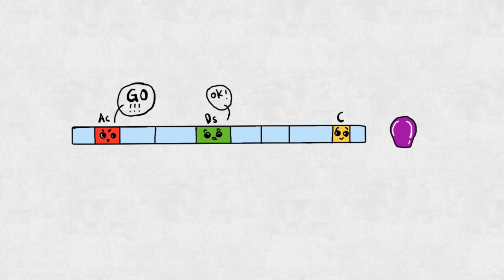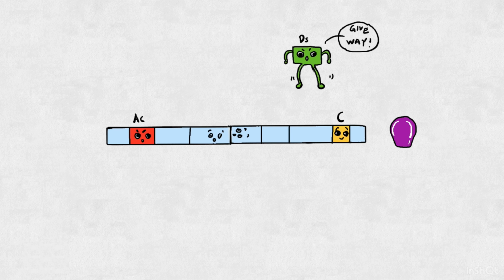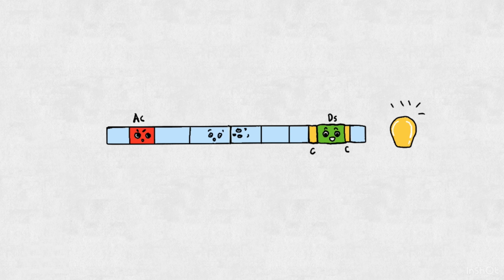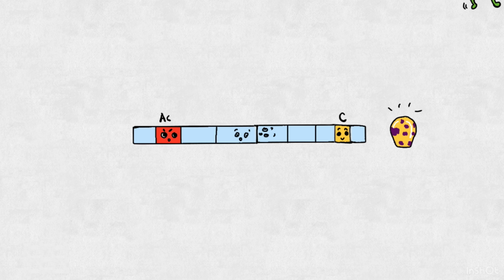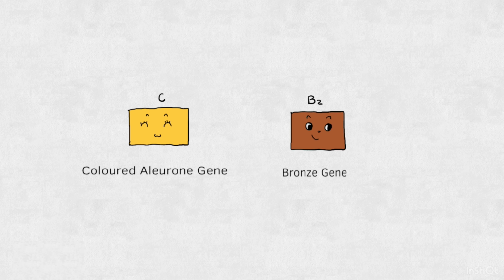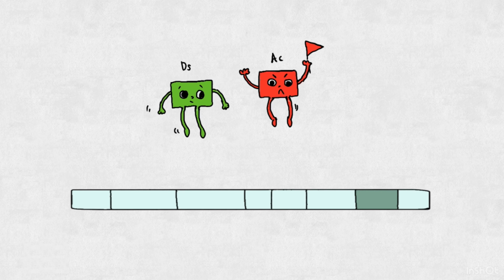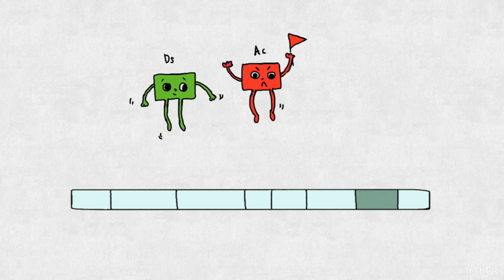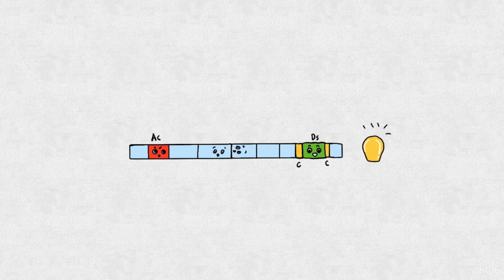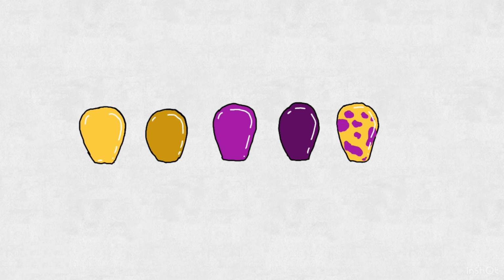She found that the purple color in maize is regulated by this dissociation-activator two-unit system. They can cause the expression or suppression of anthocyanin pigment genes, such as the colored aleurone gene and bronze gene. Because the transposon jumps very actively and fast in chromosomes, the expression of anthocyanin starts and stops from time to time. The expression level of anthocyanin in different kernels will also be different, and hence the purple pigment will sometimes be darker, lighter, and even spotted.